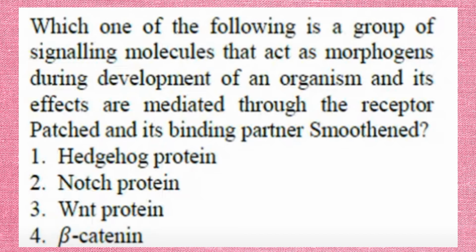Which one is the answer? Yes, the hedgehog protein is the answer. It is a type of signaling molecule that acts as a morphogen, in which the receptor is patched and the binding partner is smoothened. So the hedgehog protein is the answer here.